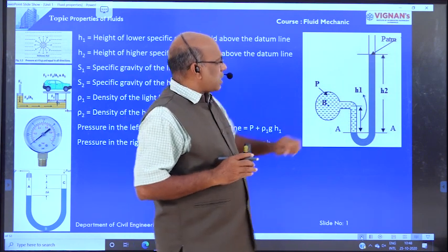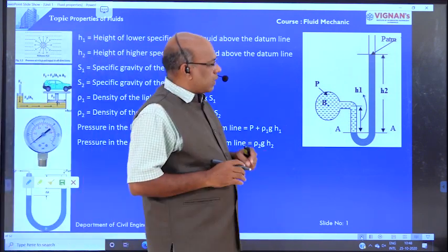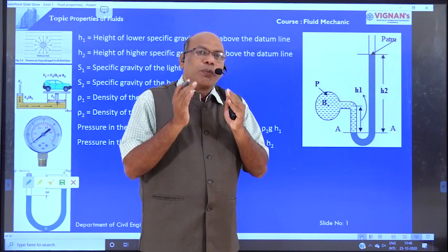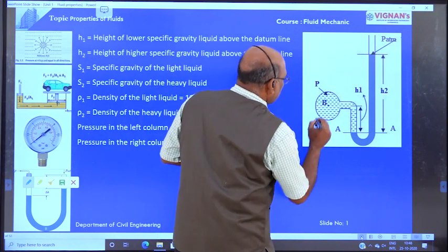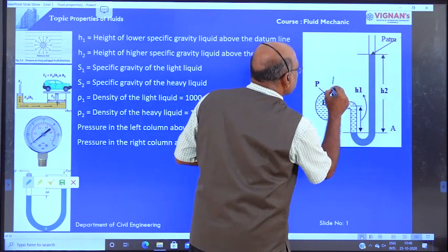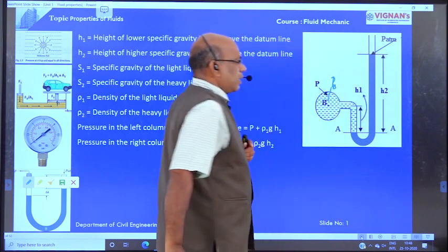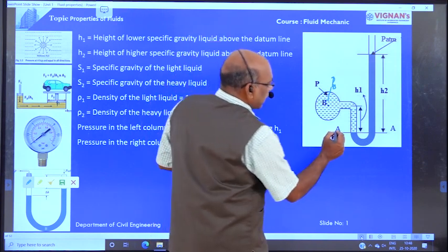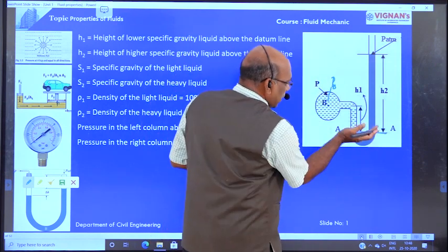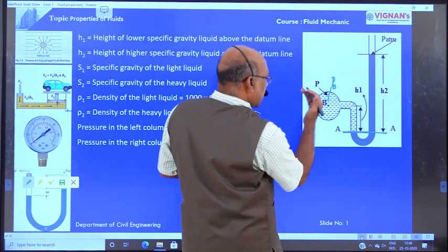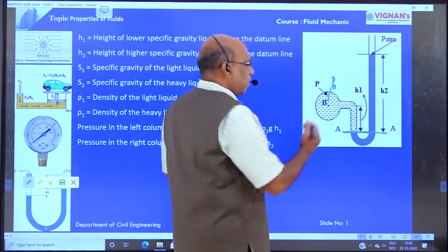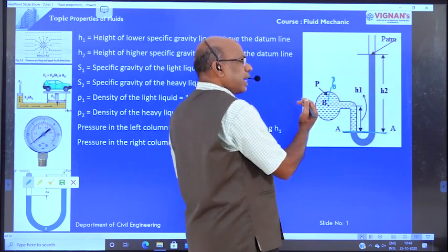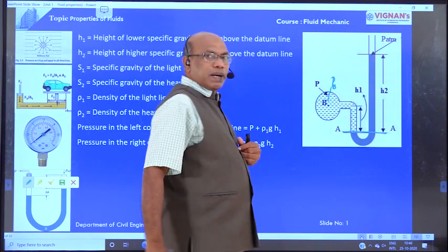Based on this diagram, first we are going to determine the pressure at point B. This is the datum line. Above the datum line, left side pressures must be equal to right side pressures, or left side pressure heads must be equal to right side pressure heads.